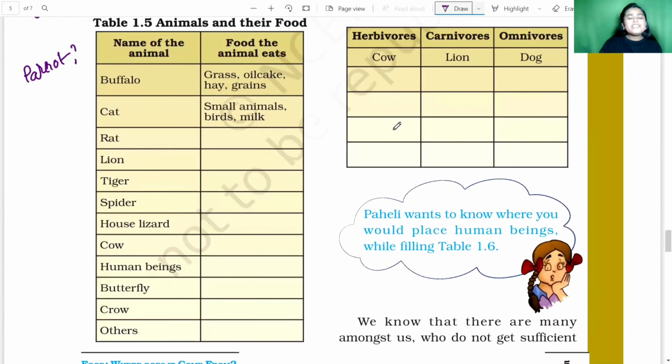Yeah. So first one is buffalo, and we know that buffalo is a herbivorous animal. So what can buffalo eat? Buffalo can eat grass, oil cake, hay, and grains.